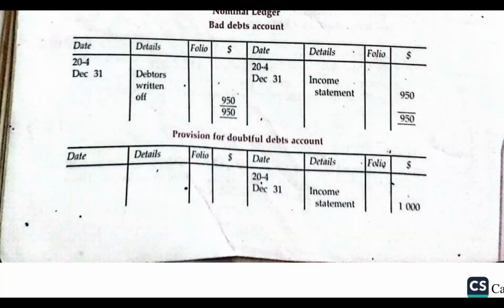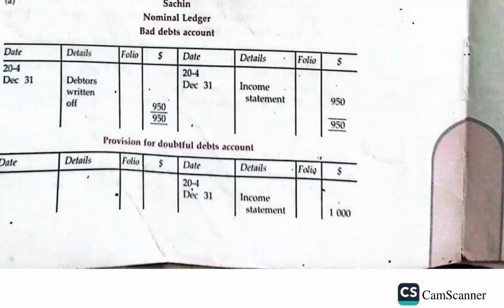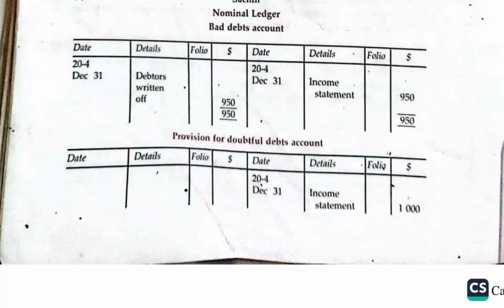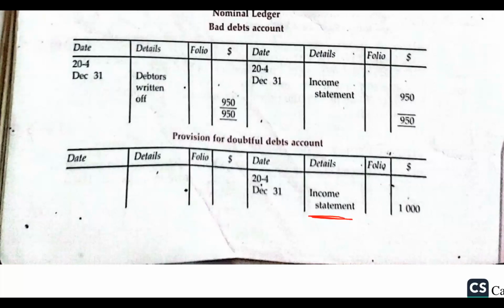Okay, so you have the income statement being debited here with the $1,000. So this is how you did it, and whenever you have the provision for doubtful debt, whatever amount it is, you credit the provision for doubtful debt account. Of course, the details you indicate in the income statement of that year.